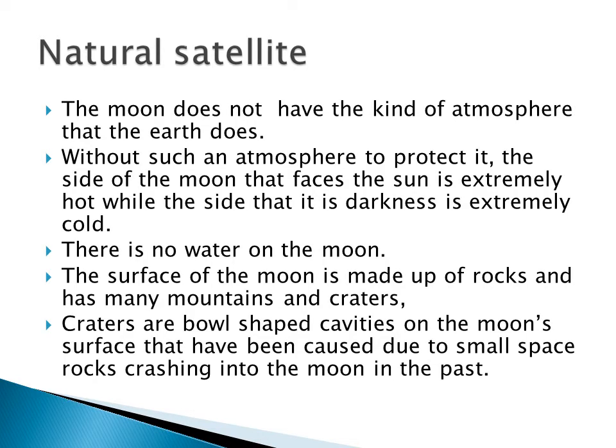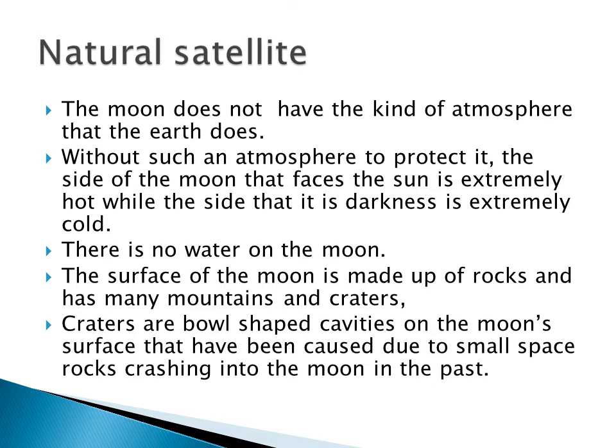If you see the moon, it does not have any kind of atmosphere. Our earth has an atmosphere, but the moon doesn't have any atmosphere.